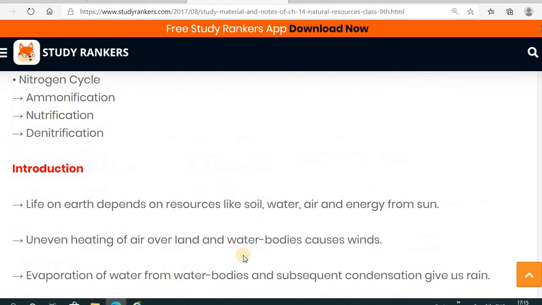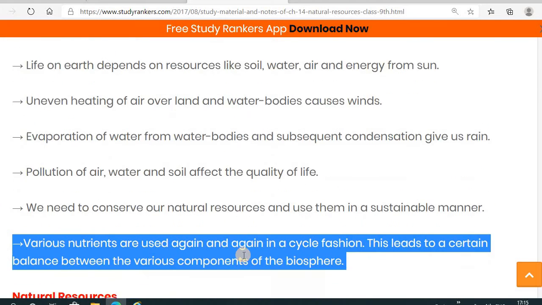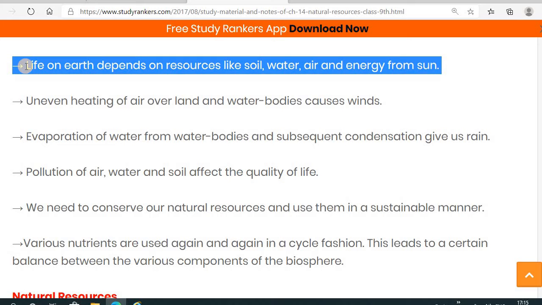Let's see which kind of topics we are going to cover in this chapter. As we know, life on the earth depends on resources like soil, water, air, and the energy which comes from the sun.